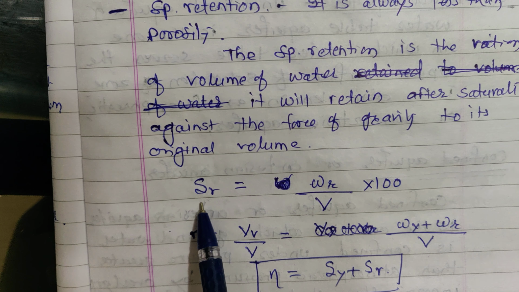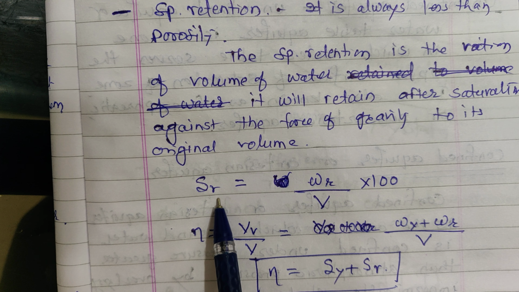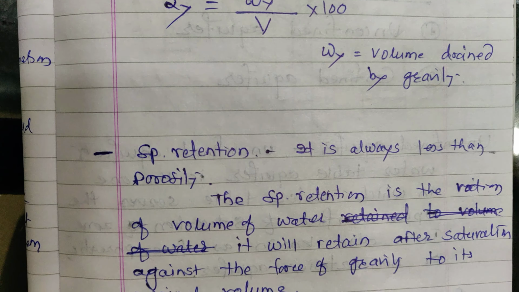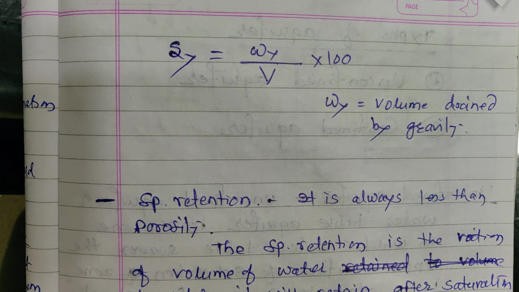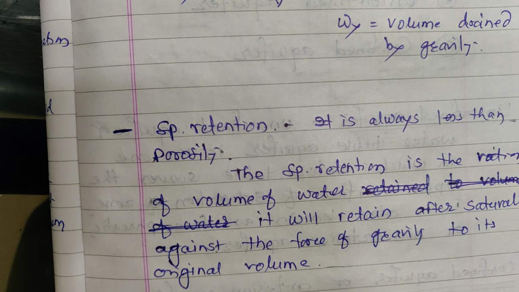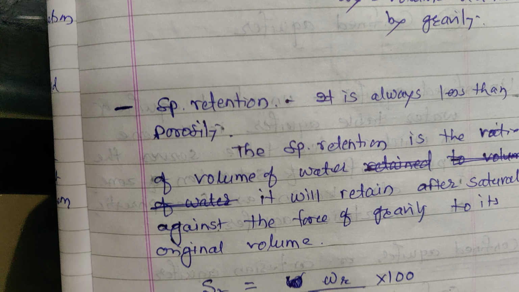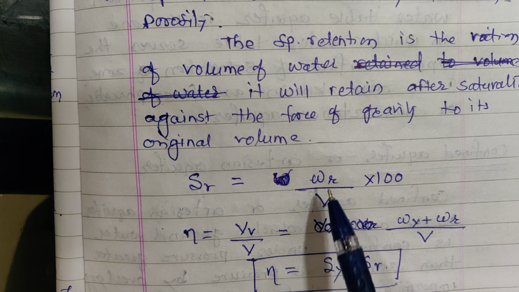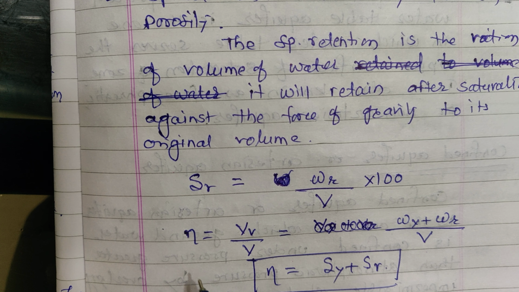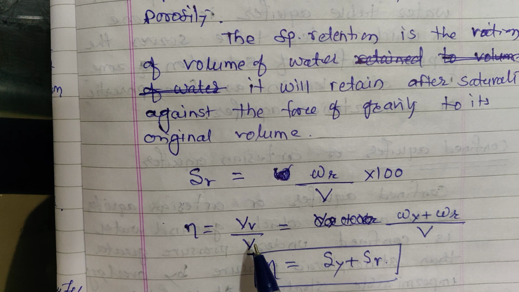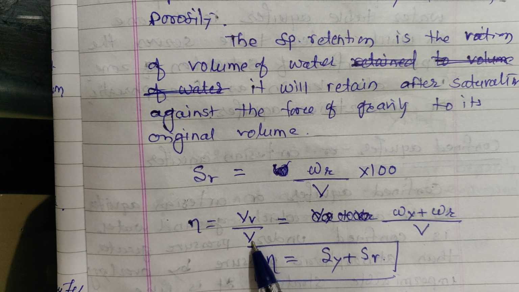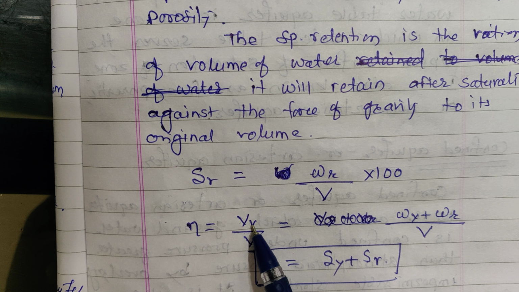That is specific retention SR, R suffix for retention, and in the previous case Y suffix for yield or specific yield. So specific retention SR is WR upon V into 100. Now you know porosity is volume of voids to the total volume, and the volume of voids contains water.